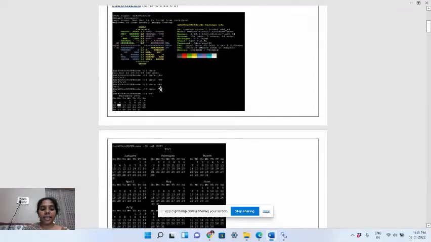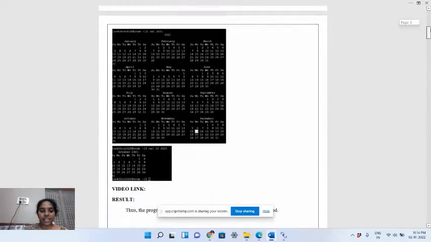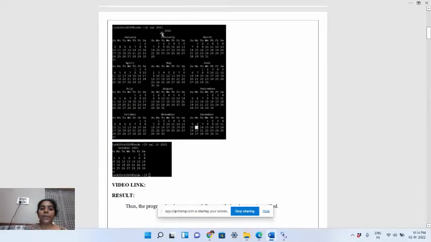After this I am giving the calendar command, and as it was December, the December 2021 calendar is printed over here. Then we are giving calendar plus year, so I have given the 2021 calendar, and the 2021 calendar was printed over here. Then for the month and year, I have given the 10th month of 2021, and it was printed over here. So this is about the first question.